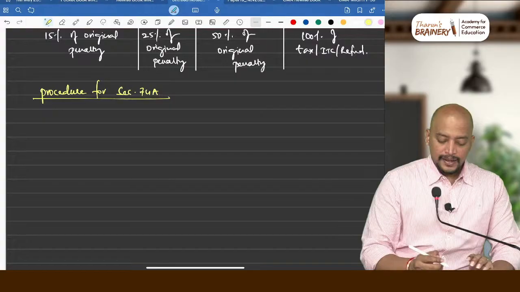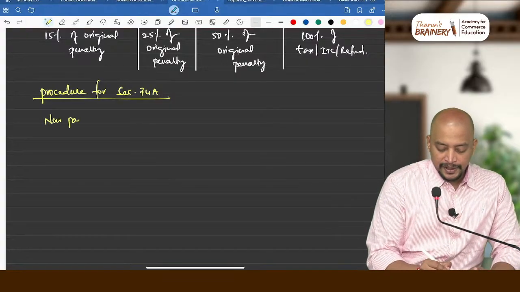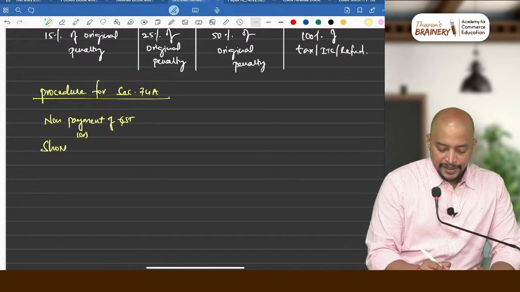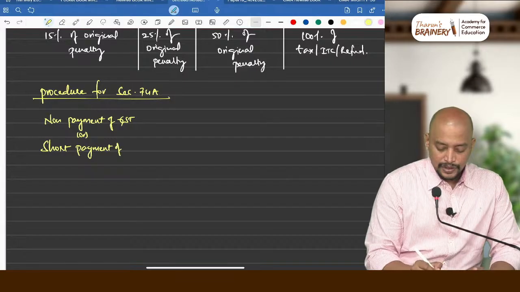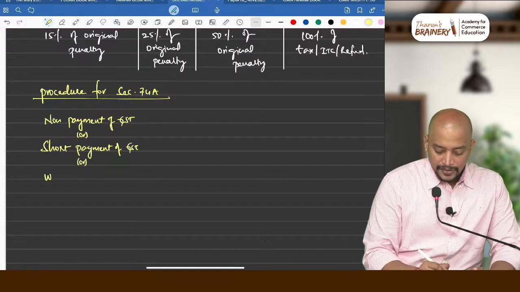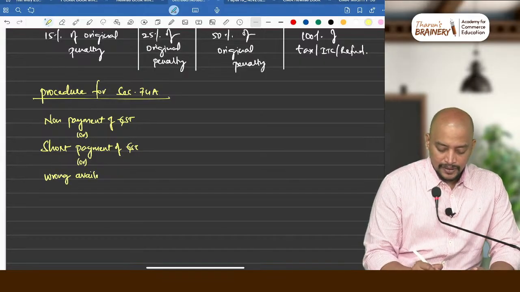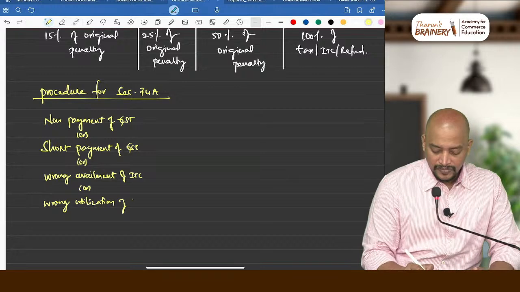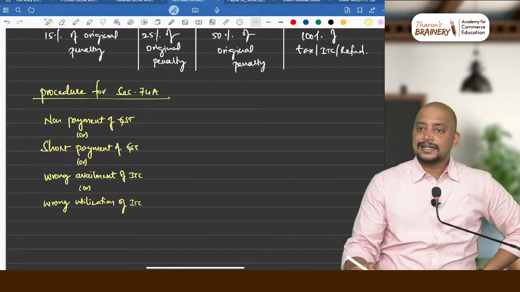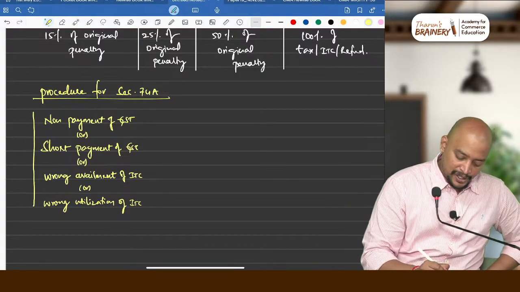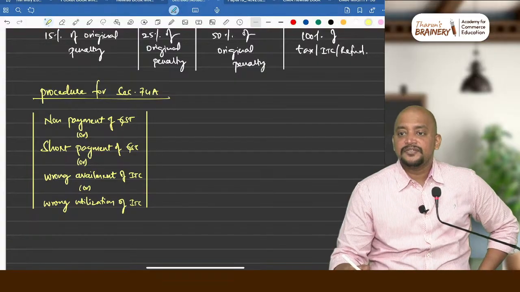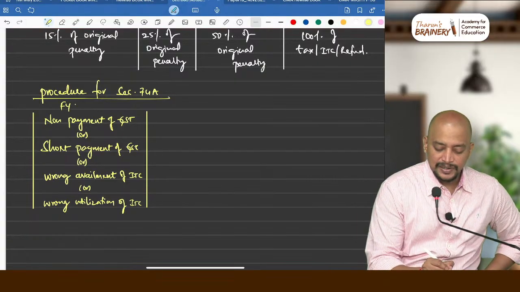If it is non-payment of GST, or short payment of GST, or wrong availment of ITC, or wrong utilization of ITC, in these cases, first we need to see the financial year for which this happens.